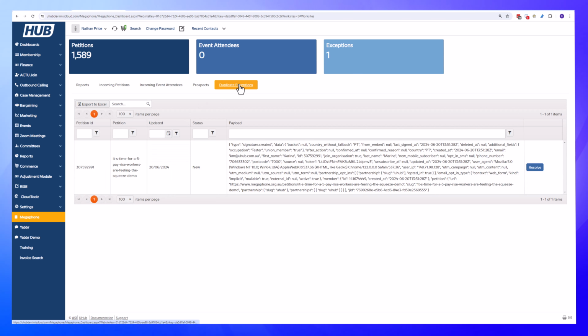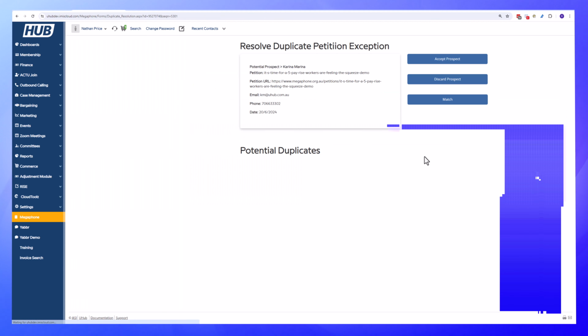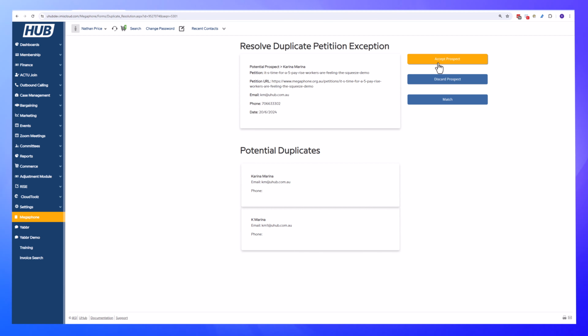Now, that will generate an email to the administration staff normally, but there are other ways you could do this as well. So what we have to do in order to assign that petition to the right place is we need to go over here and click on the resolve button. And from here we have a number of options. We could accept the prospect, and what that will do is it will create a new record.